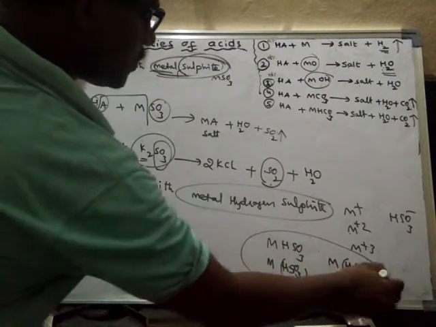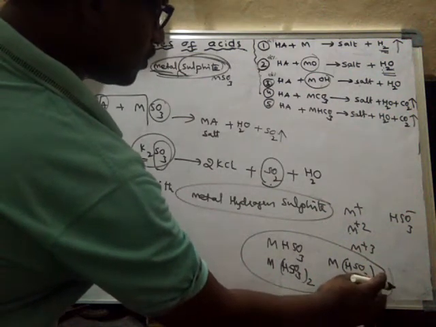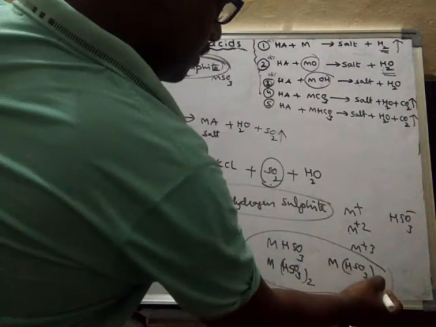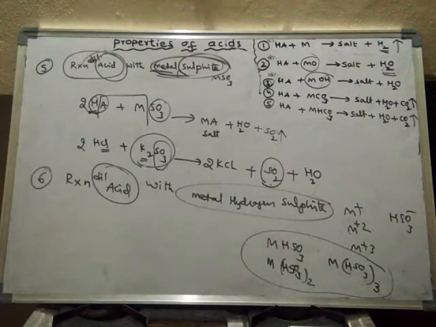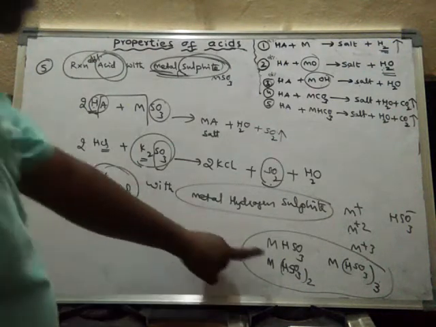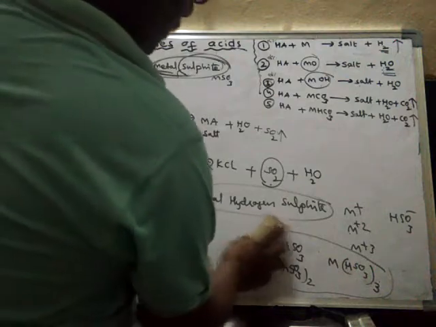So all these are said to be metal hydrogen sulfites. Metal hydrogen sulfites only. So in general I'll take it like this, metal hydrogen sulfite. Okay, so now I will write the reaction.